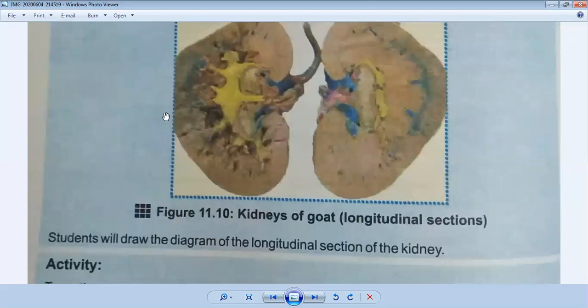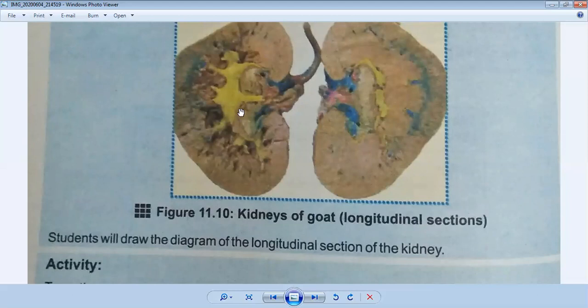You can also see the diagram. These are the kidneys in longitudinal section, and you can also see the renal artery, and there is a structure of pyramids or cones in which your Bowman's capsules, capillaries, and renal tubules are present.